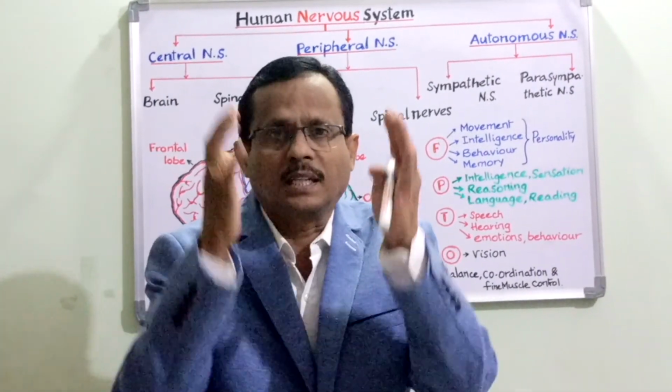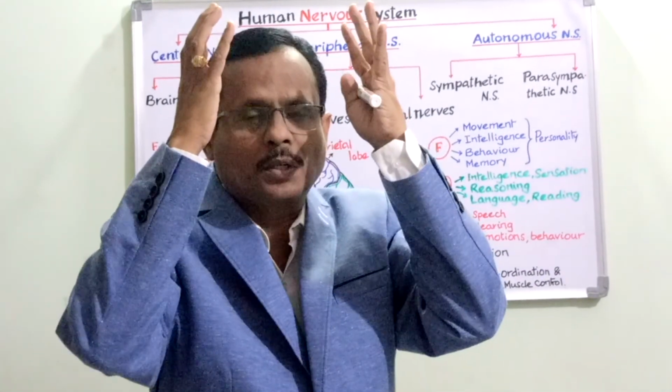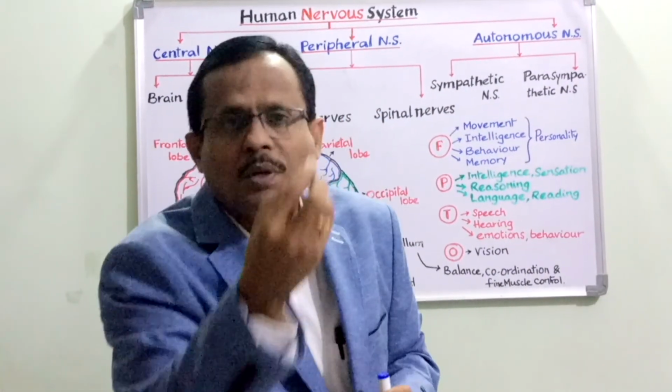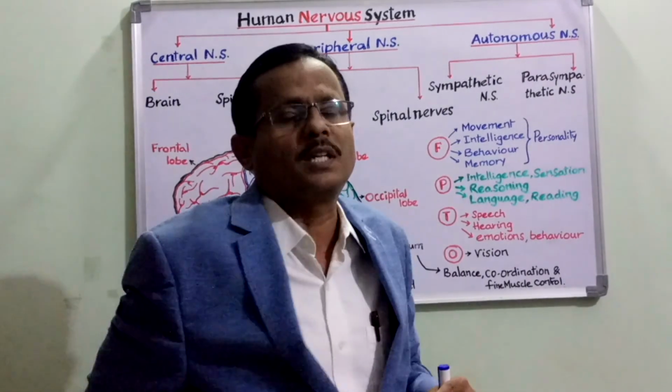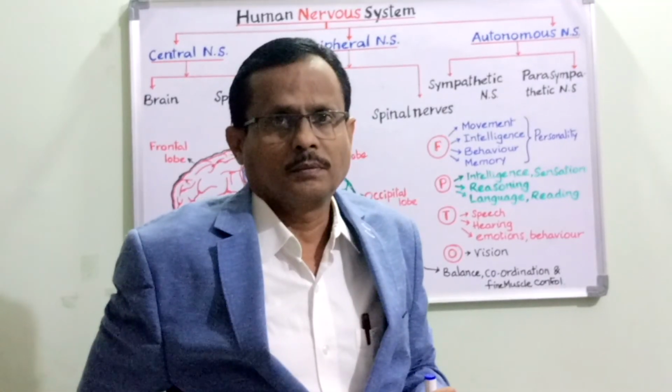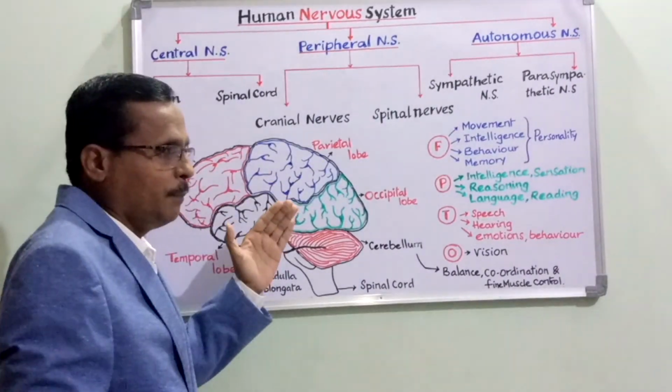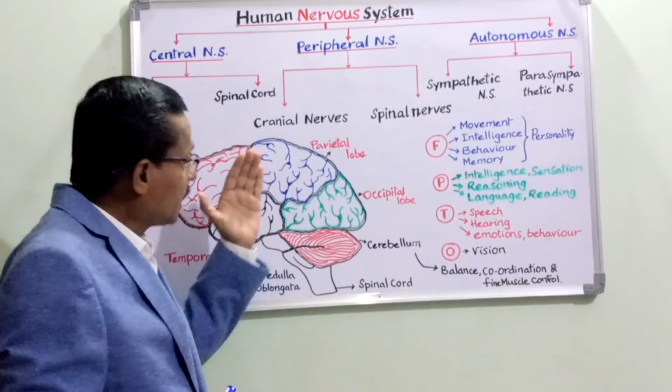The brain is present in the head, in the anterior region, and the spinal cord descends down as the continuation of the brain into the trunk until the waist. So, this is with respect to the external features of the brain. Now let us talk about the color of the brain.